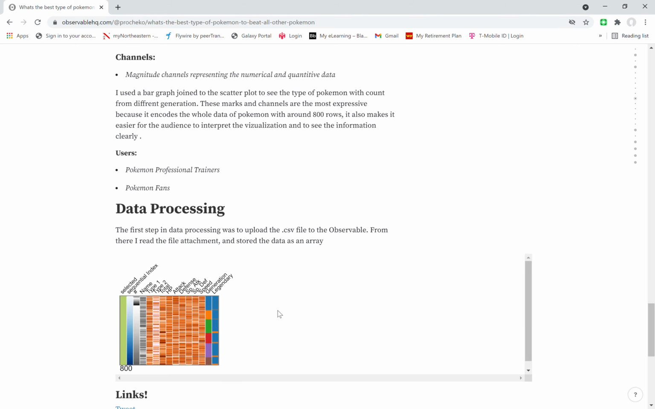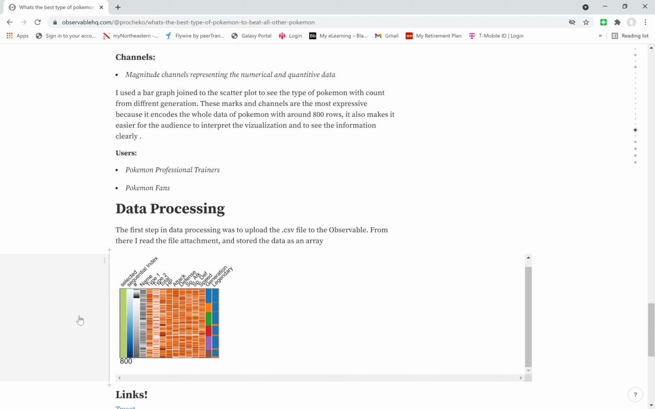For data processing, I've used John Guerra's Navio to simplify the data and to differentiate the data columns. It has helped me in processing the data in an easier way and showing the relevant information in a more pleasing way.